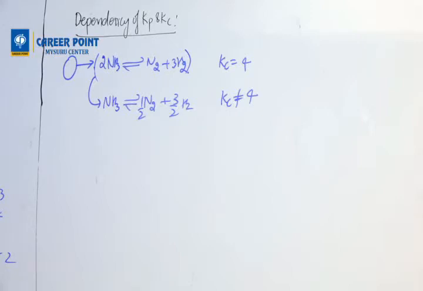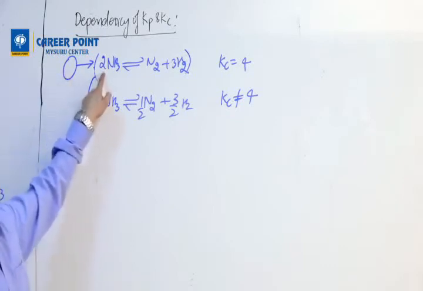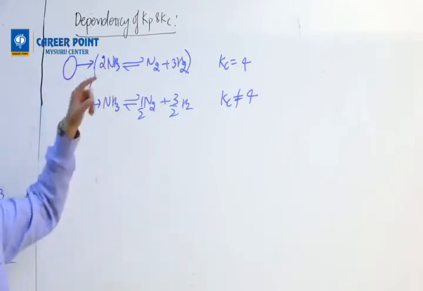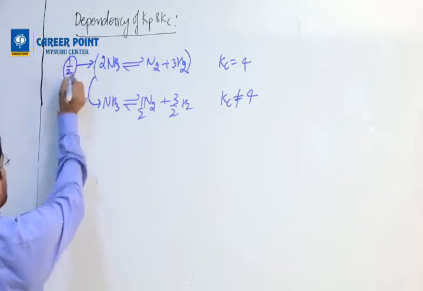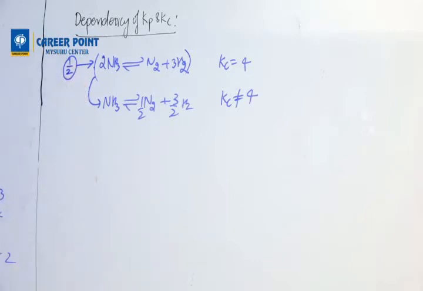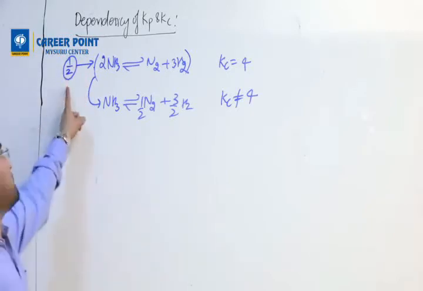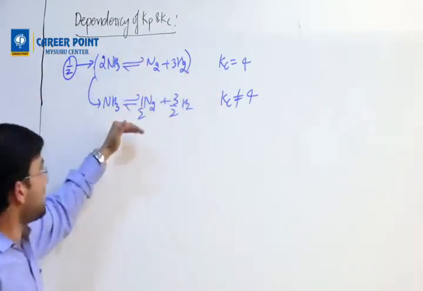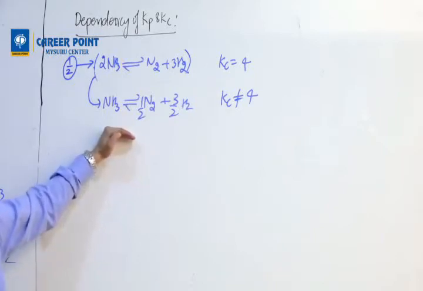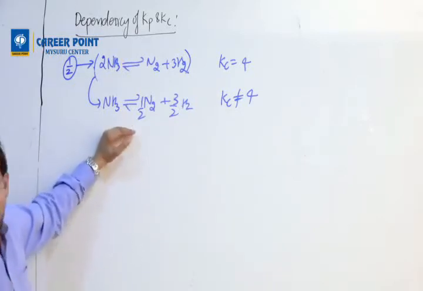No, Vimla, 2 is not correct, because if you multiply by 2, it will become 4NH3. You don't want 4NH3. Hemal, this is not correct. Molya is correct. Siran is correct. Okay, correct. Now you understood. So the factor is 1 by 2. If you multiply the whole reaction by half, I get this reaction. Correct? Till here understood all?